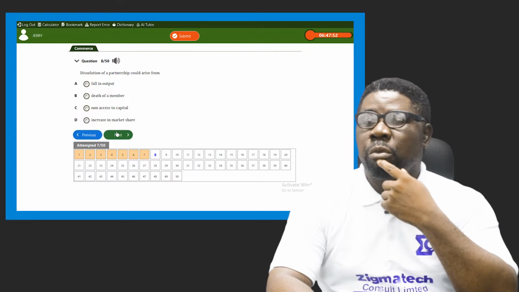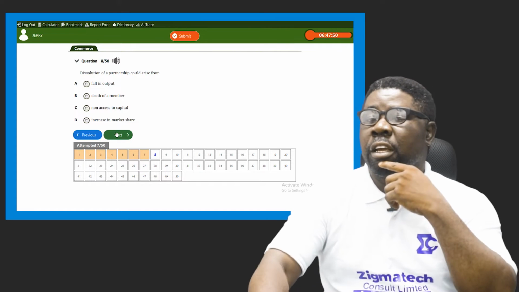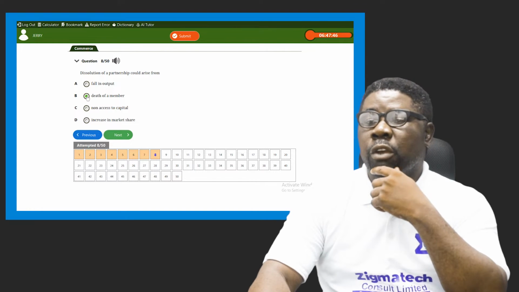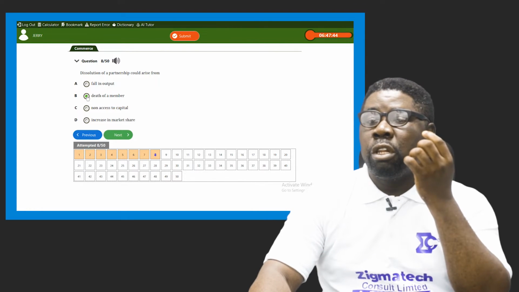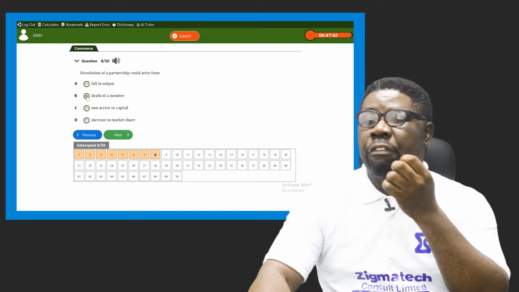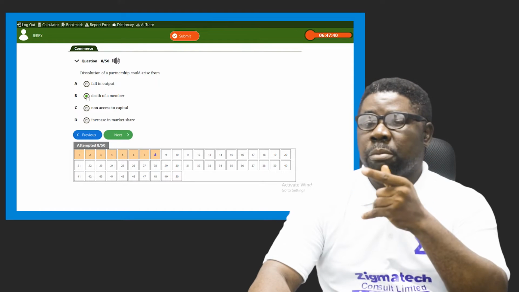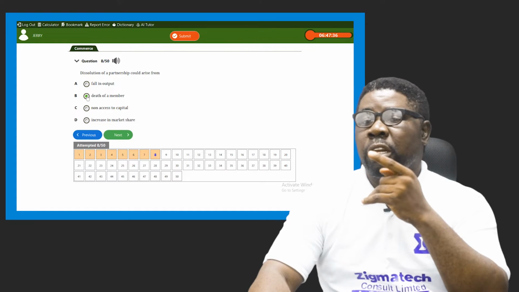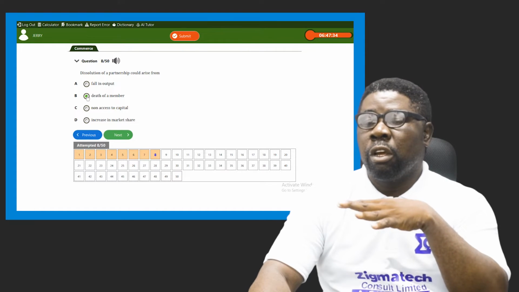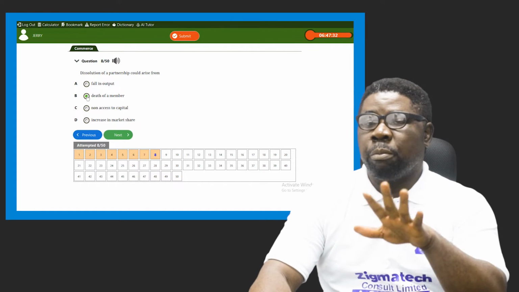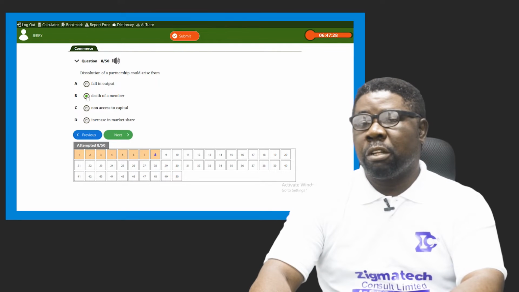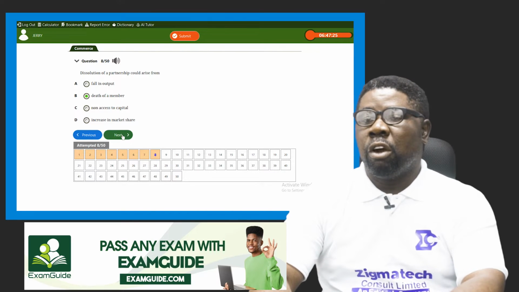So the most correct answer here is option B, which says the death of a partner. It could bring an end to the business existence, if that is obtained in their deed of partnership, that if one dies, the business should be closed down. It could be reopened, but at least for that moment it should be closed down, and if the terms are followed the business will be brought to an end. Yes, death of a partner can end the life of a partnership in question. All right, so let's go.